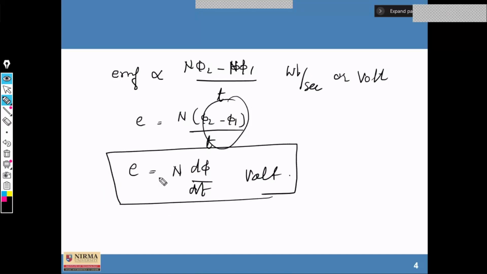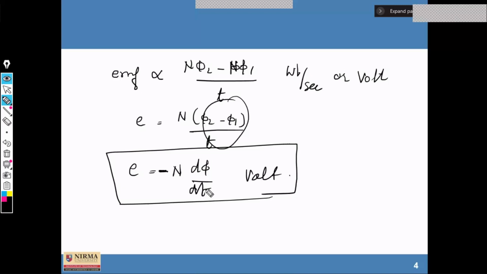And here the minus sign is used. This minus sign on the right side of the expression indicates that EMF is induced in such a direction that the current generated by it tends to oppose the increase of flux through the coil.